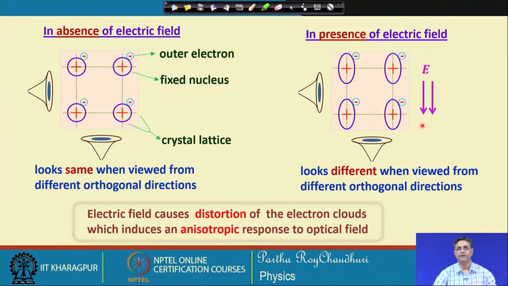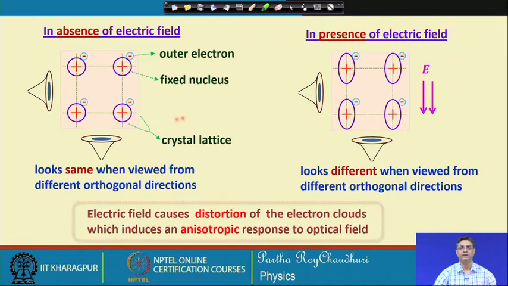If you have applied the electric field in this direction, the distortion of the electron cloud will appear like this. So, it looks different when viewed from the different orthogonal directions. So, this electric field causes distortion of the electron clouds, which induces an anisotropic response to the optical field. This is a very simple way of understanding the basic mechanism of the electro-optic effect.